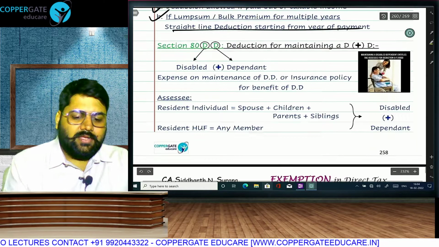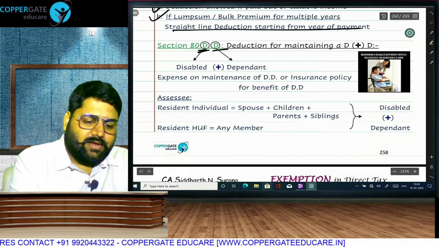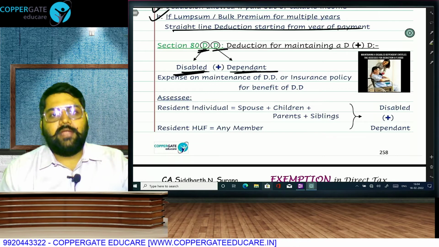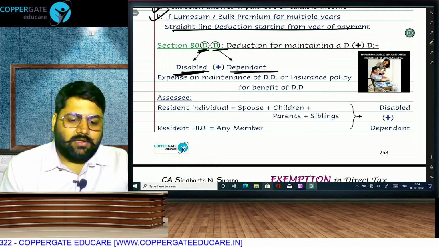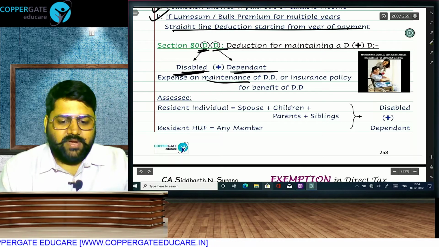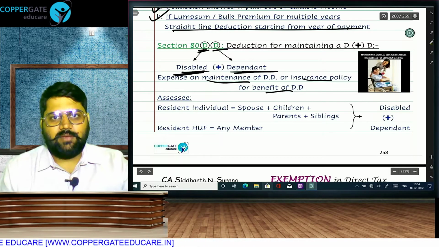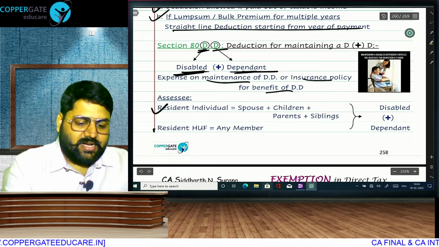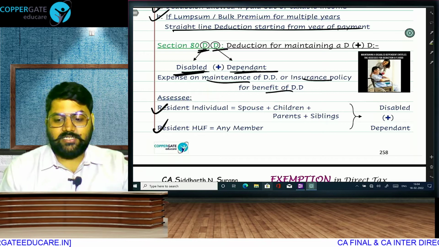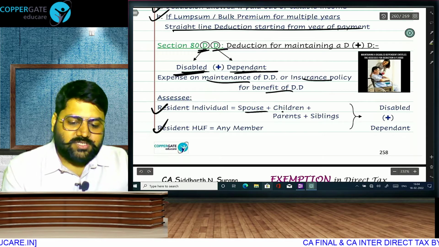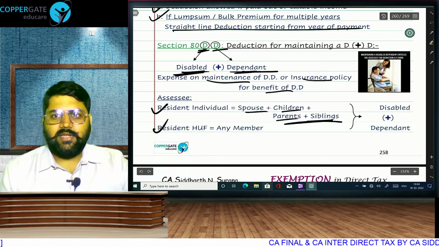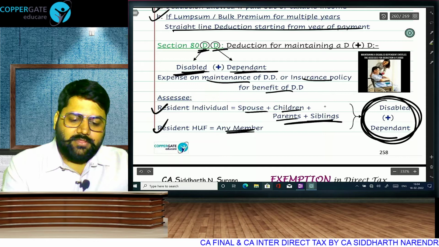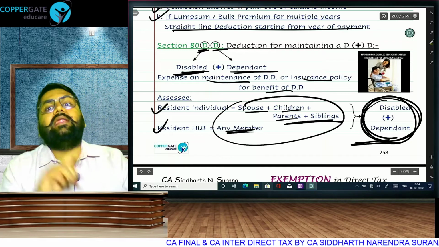Section 80DD, if you have a disabled dependent who you are maintaining, taking care of. How are you maintaining? Either you incur expense for his day-to-day maintenance or you take an insurance policy with which the disabled dependent can be maintained. Expense related, you have to spend money. Assessee can be a resident individual, resident HUF. So non-residents are not eligible. Whom are you taking care of? Spouse, children, parents. For the first time you have brother, sister also. And HUF is taking care of any member who is disabled and dependent.